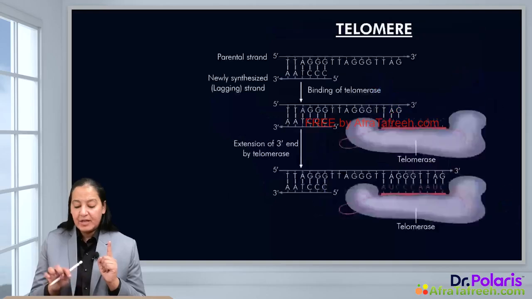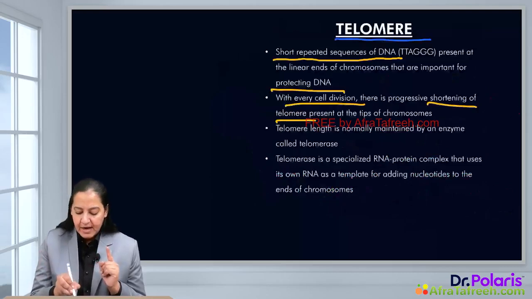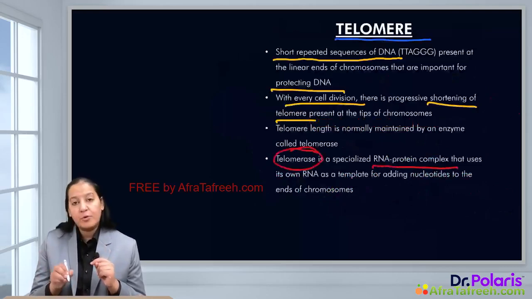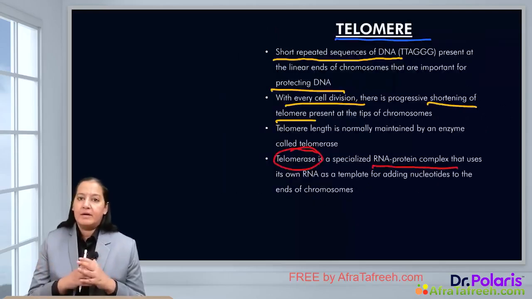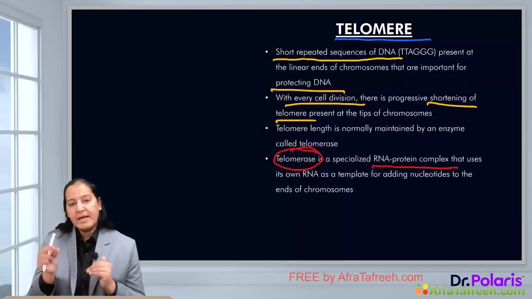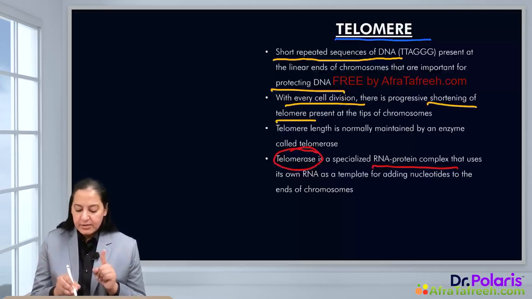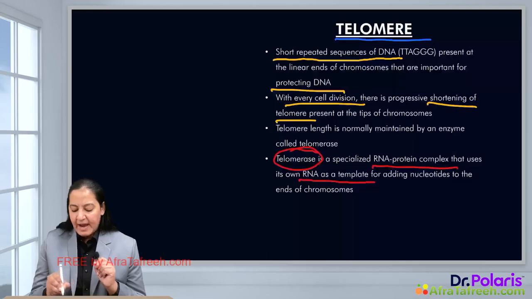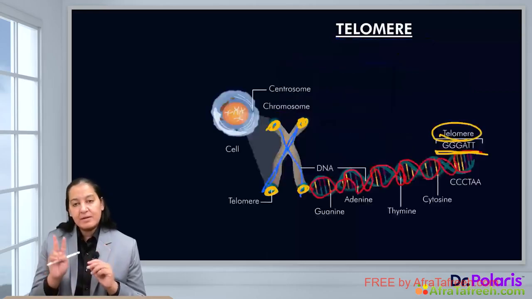Now there is an enzyme. The name of the enzyme is telomerase. Telomerase is an RNA protein enzyme that can again lengthen the shortened telomere. The telomere which is already shortened, it will repair it and again maintain the normal length of the telomere. Telomerase is present in the nucleus of all human cells. It uses its own RNA as a template and adds the nucleotides, and the telomere length can be regained again. The length of the telomere is maintained again with the help of this enzyme.